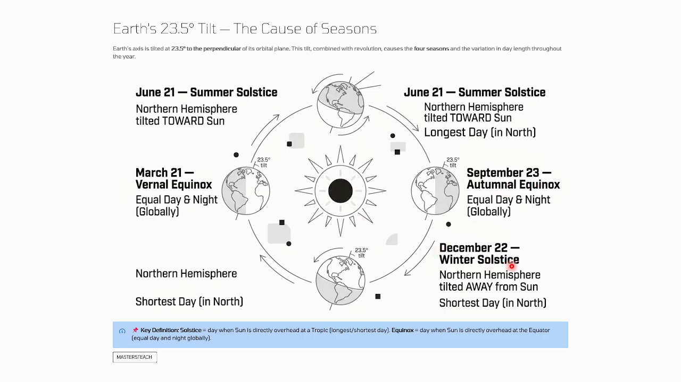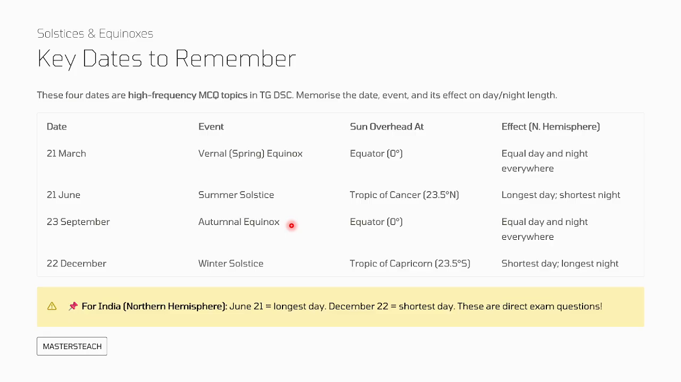And December 22nd, winter solstice. The northern hemisphere is tilted away from the sun, so it is the shortest day in the north. Then March 21st, vernal equinox, equal day and night globally. So this is the thing. Here are the key dates you have to remember. These 4 days are high frequency. In MCQs they may ask, so you have to memorize these dates and what effects happen.